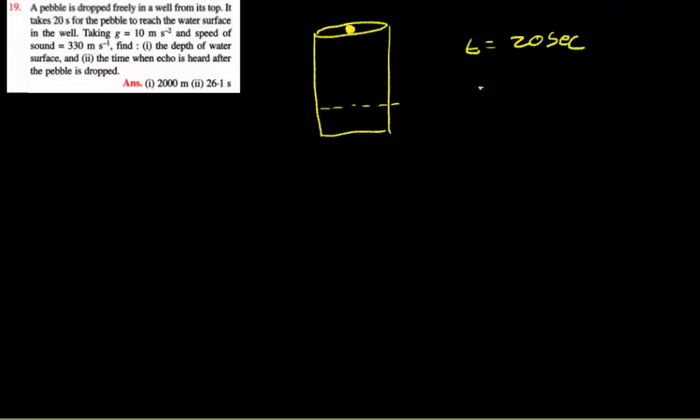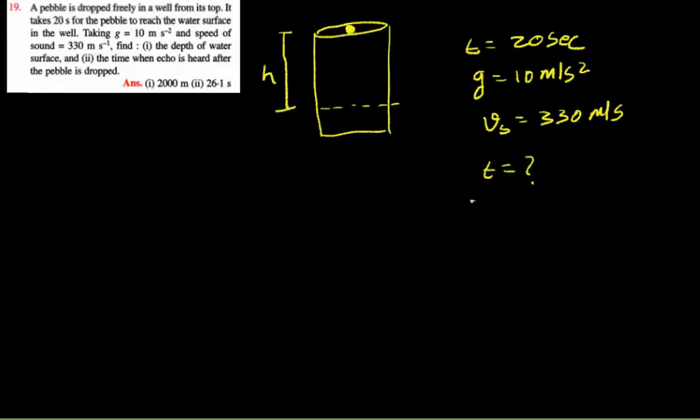Taking g equals to 10 meters per second square, and the speed of sound, velocity of sound equals to 330 meters per second. Find the depth of the water. So basically we have to find what is the height. Depth and height is exactly the same, and the time when echo is heard after the pebble is dropped. So we have to find the time taken for the echo.